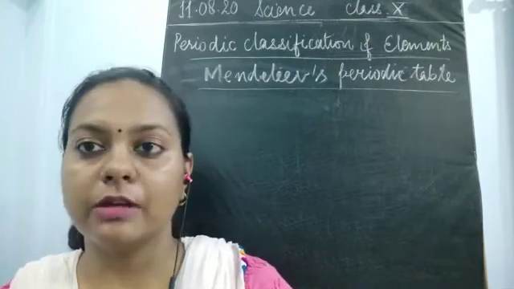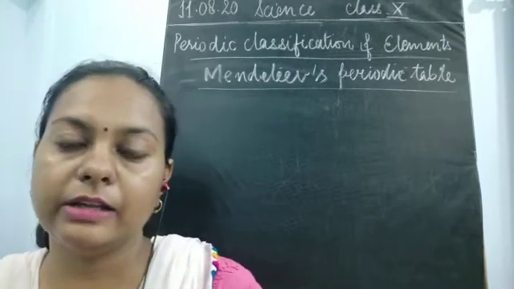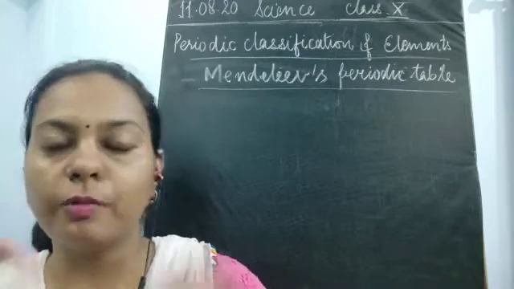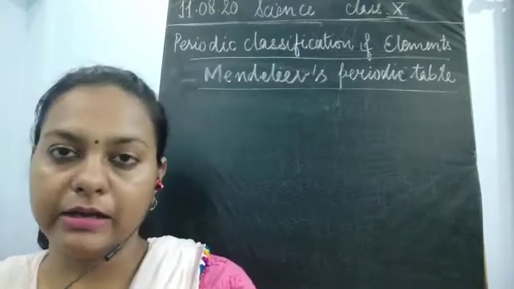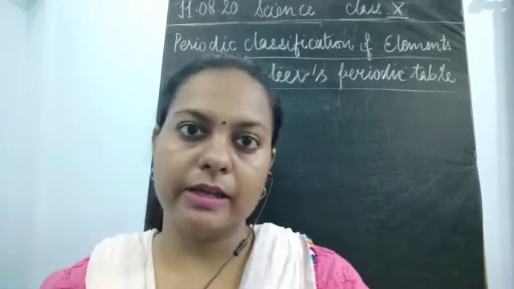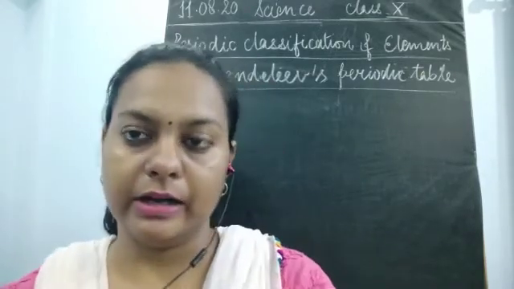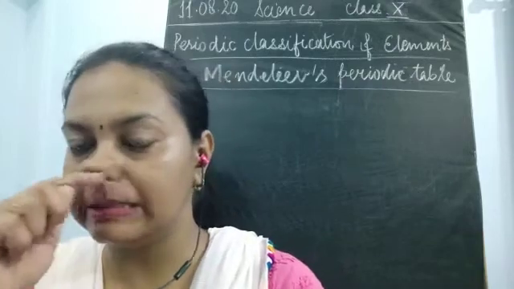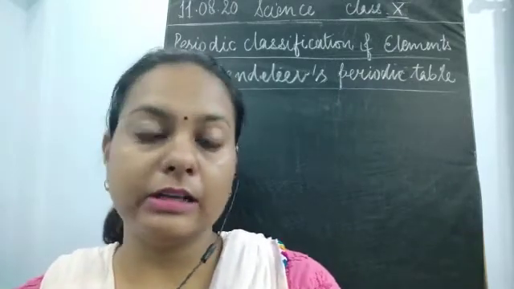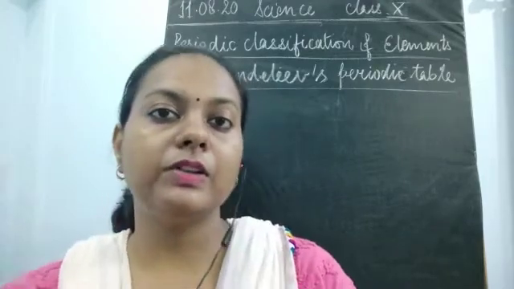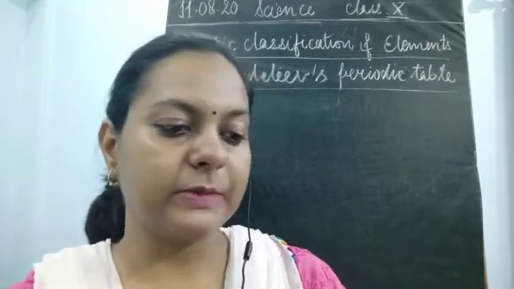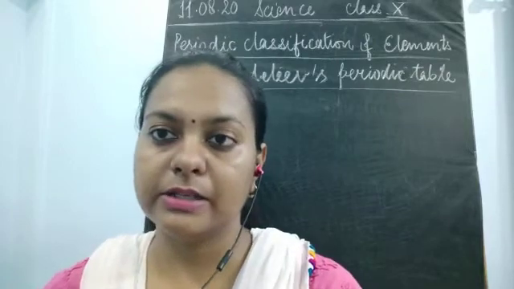If we are talking about these three things, and there are so many elements present, it means that these elements have to be classified. If we are not classifying them, the study is not possible, or the study becomes difficult. Why? Because there are so many. It has been written that 118 elements are found.